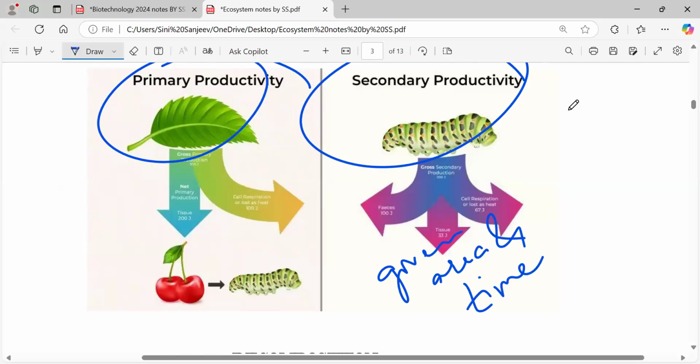In simple words, if I want to tell you, if you take a small pot and you're growing a big tree over there, will it get sufficient nutrients? No. And it will even take more time, maybe it may die also.